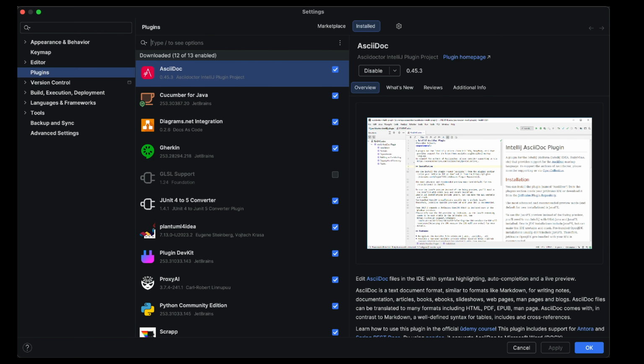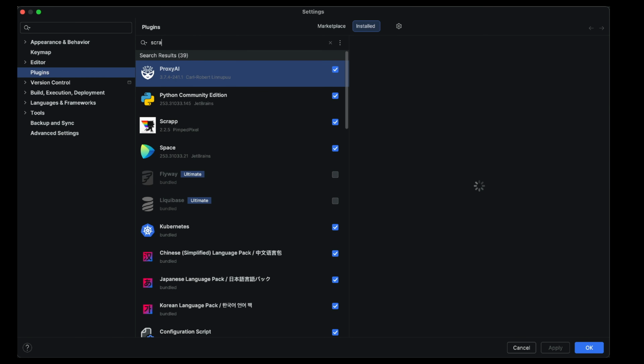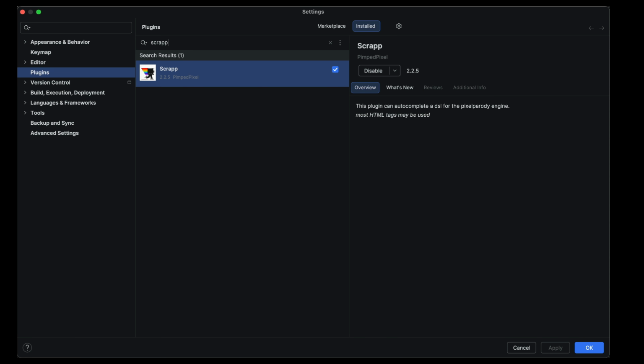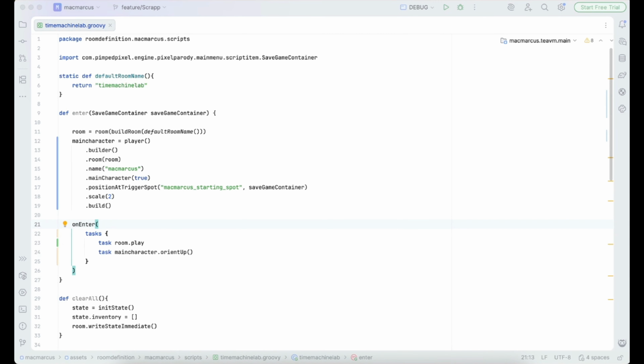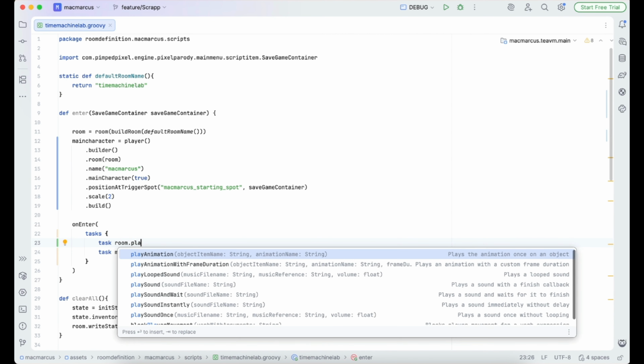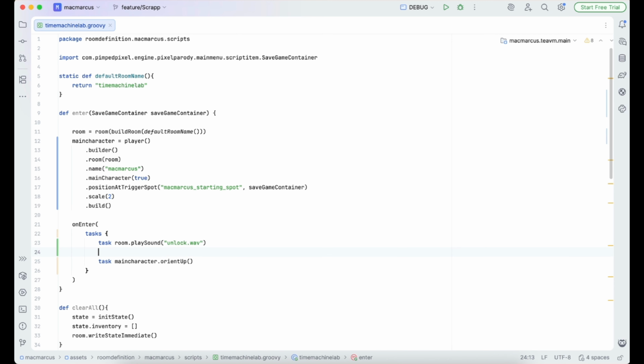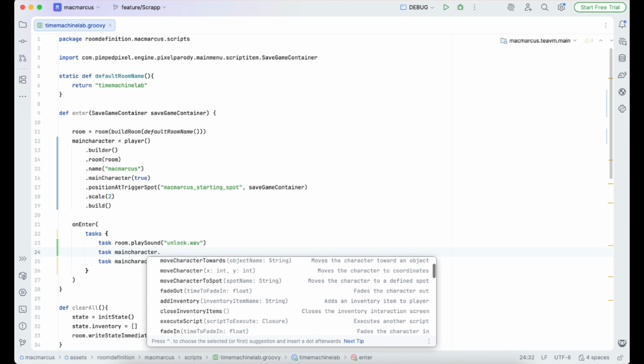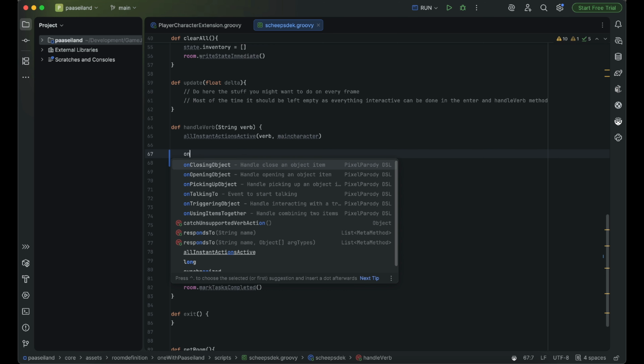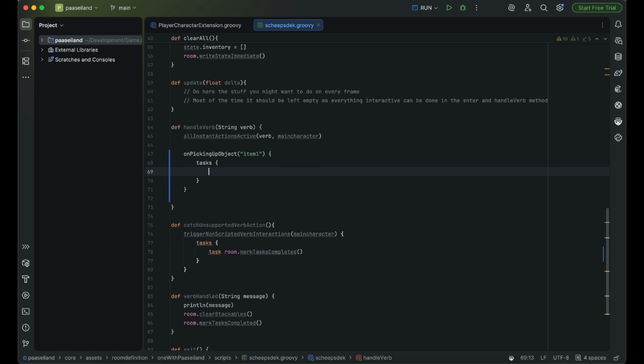Making scripts for my point-and-click adventures was always cumbersome. When I made them, typos and incomplete script parts tripped me up more than once, and this took up a lot of time. This all changed when I made a script helper plugin for my favorite development environment. This helps me to perform auto-completion on all the tasks I need in an event block. The plugin also helps me create a scaffold for a chosen event by suggesting the match with game objects to have it function successfully. Here you can see the plugin creating the scaffold in the Groovy editor.